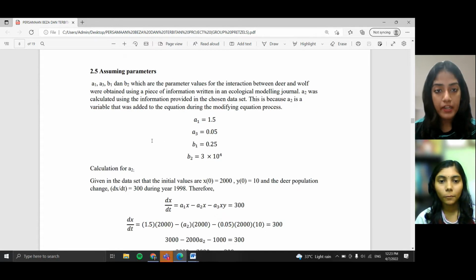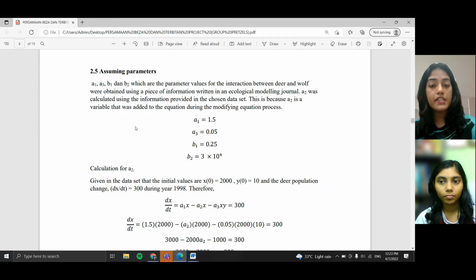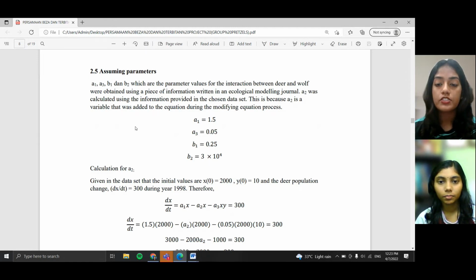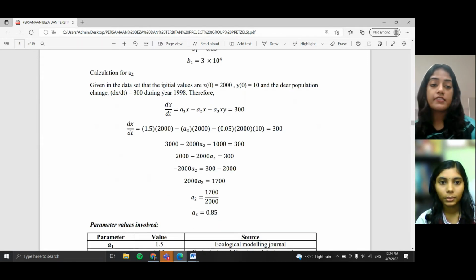The next part is assuming parameters. A1, A2, B1, and B2, which are the parameter values for the interaction between deer and wolf, were obtained using a piece of information written in an ecological modeling journal. A2 was calculated using the information provided in the chosen dataset. This is because A2 is a variable that was added to the equation during the modifying equation process. The calculation for A2 is done as stated.